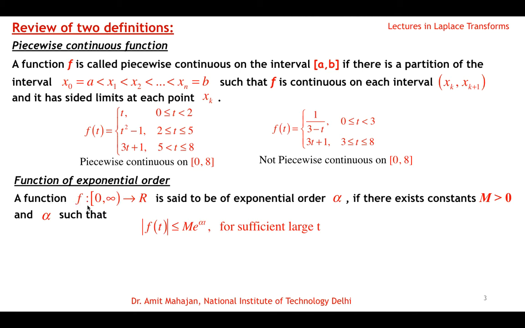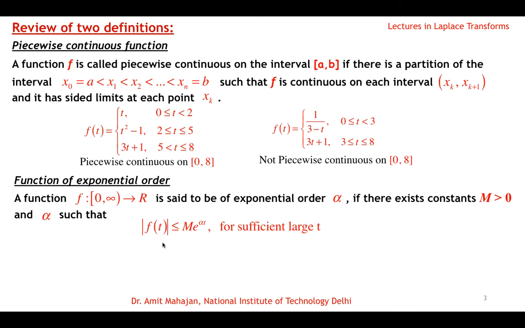So a function f having domain 0 to infinity and codomain R is said to be of exponential order alpha if there exists a positive constant M and alpha such that the magnitude of f(t) is less than or equal to M e raised to power alpha t for sufficiently large t. That means after some point, as t is increasing, this exponential function is growing much faster than the modulus of f(t).